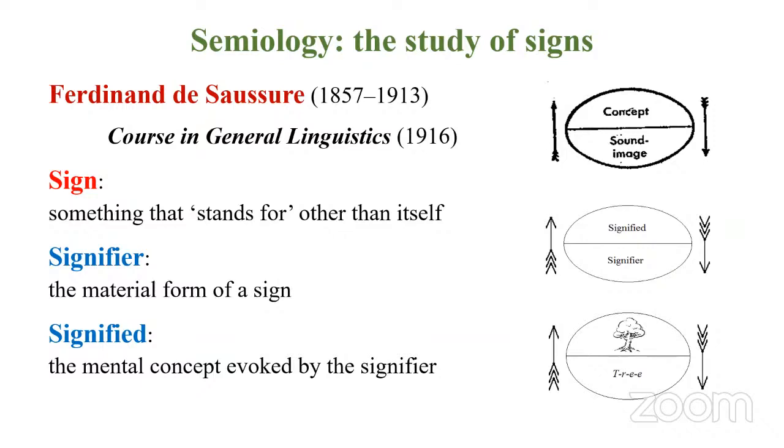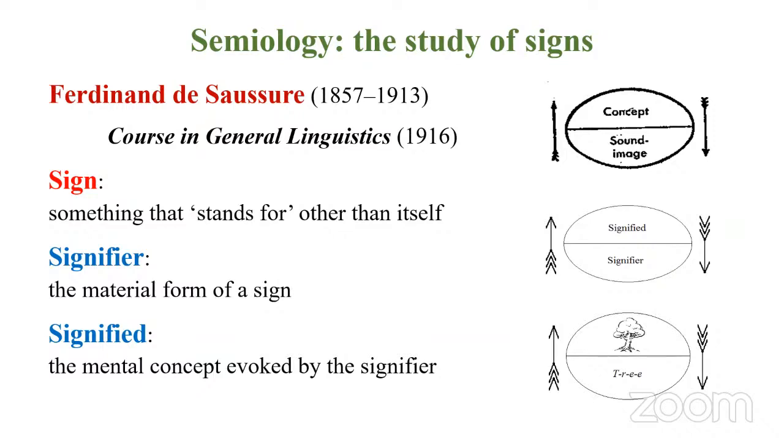So that word, TREE, that is the signifier. A signifier simply means the material form of a sign. What is a material form? When we say material, something that you can feel, something that is tangible. Why is it material? Because now you are looking at it. It is perceivable. You can see that, TREE. Or when I utter this word tree, you can hear this. So it is auditory as well as visual. So it has some material quality to it. It is tangible. You can feel it, right?